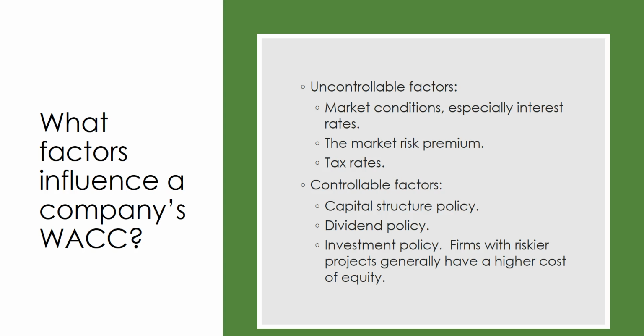So there are different factors that influence a company's weighted average cost of capital. Some of those are controllable and some aren't. The uncontrollable factors include market conditions, especially interest rates, the market risk premium and taxes. Controllable factors include capital structure decisions, how much of your company is going to be financed by debt and equity. What dividend policy do you have? Are you reinvesting those earnings or are you distributing them? And what is your investment policy? Are you investing in risky projects with a high cost of equity, or are you taking a more moderate approach?